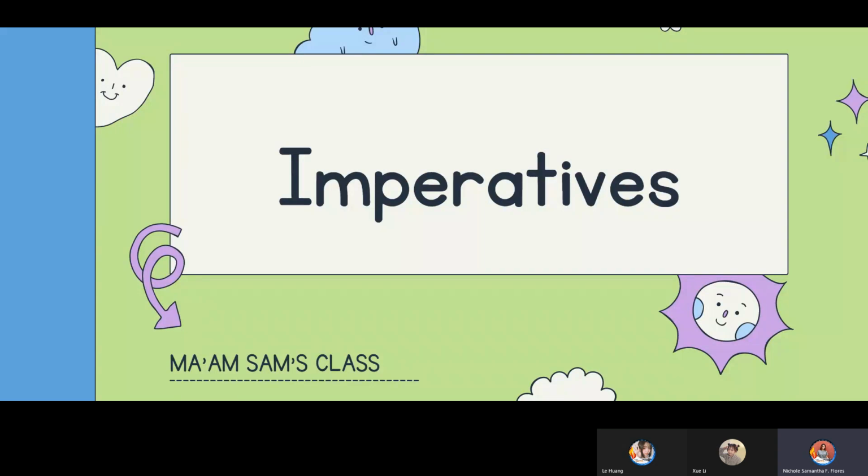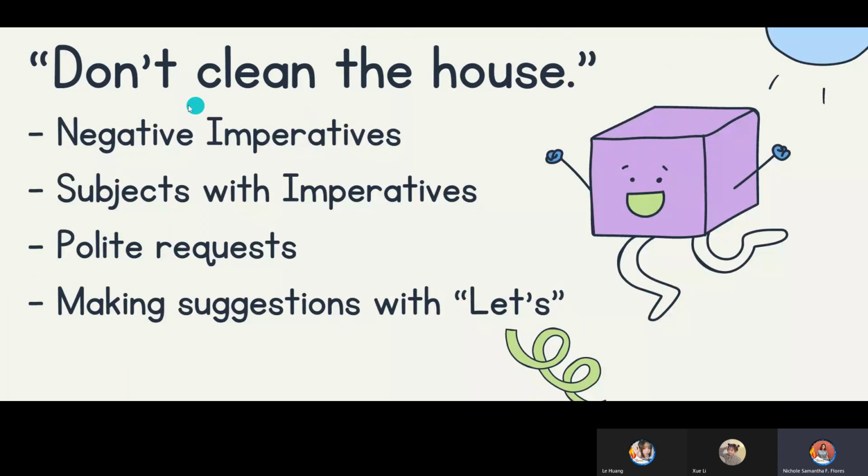And now, I will be showing you some examples and you will tell me what kind of imperative is the sentence given. Can you still hear me? Yes, po. Okay, thank you. Let's now proceed with the examples. The first is, don't clean the house. Can you please take a guess? What kind of sentence is this?